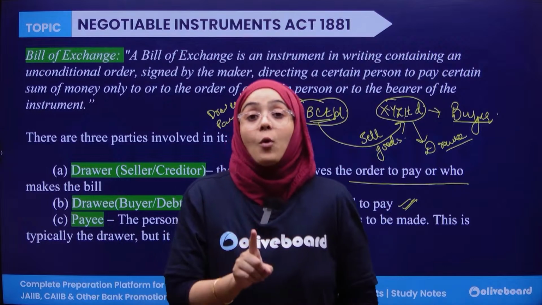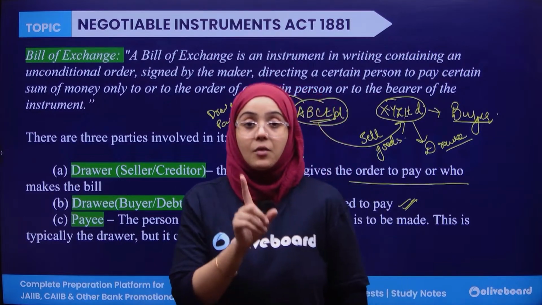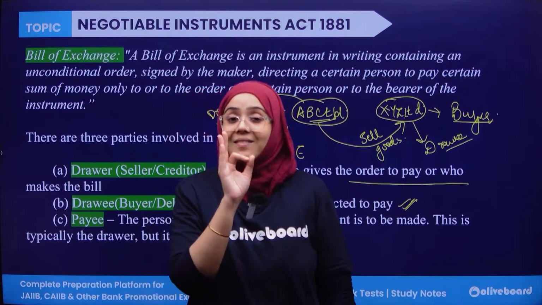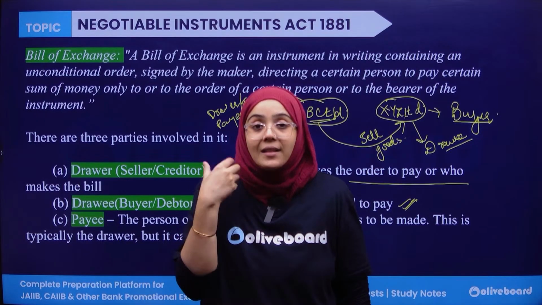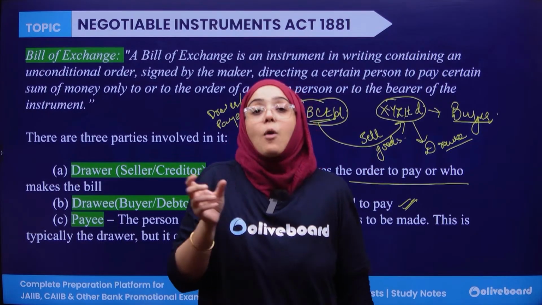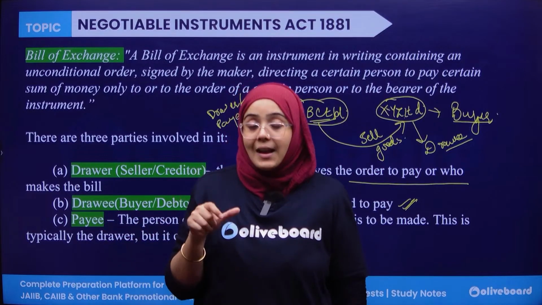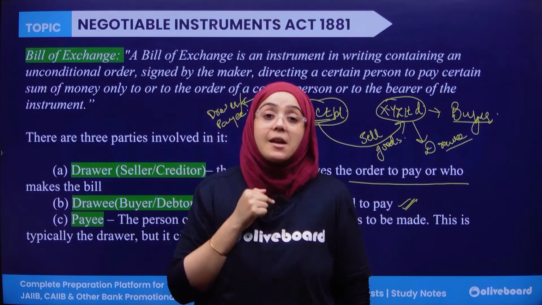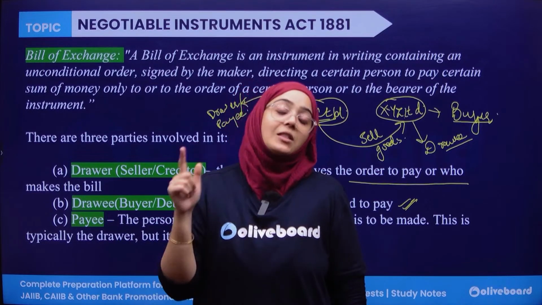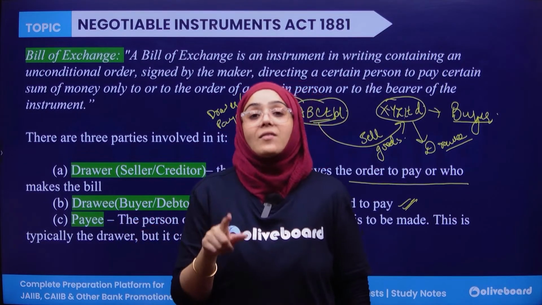Now, a bill of exchange is different. Remember, a bill of exchange is made by the seller. A seller is assuring the credit in the form of an agreement, saying that this buyer is responsible for paying me a certain sum of money after this time period. So this is known as a bill of exchange.